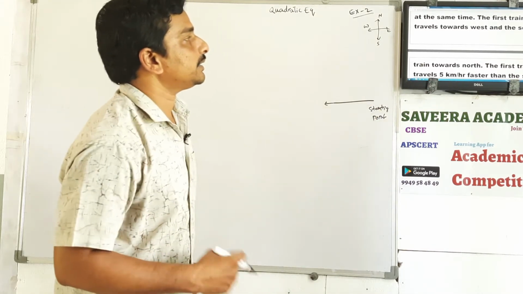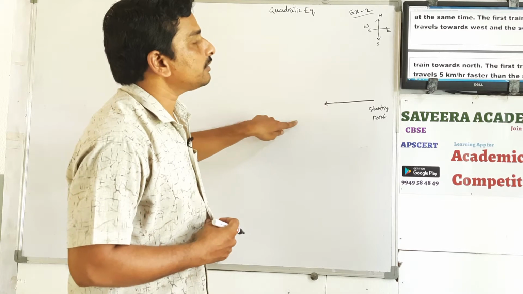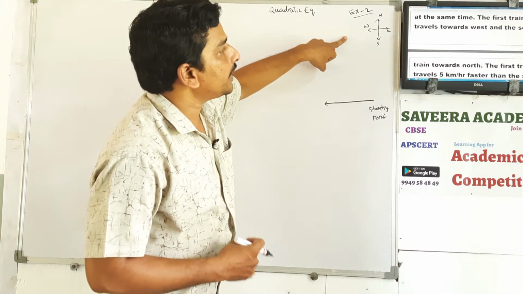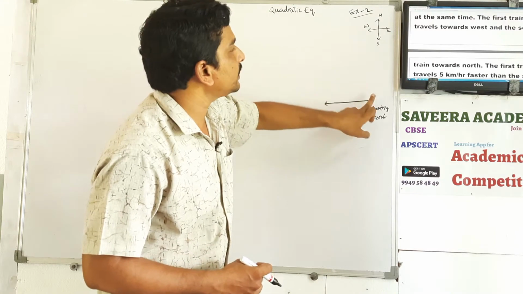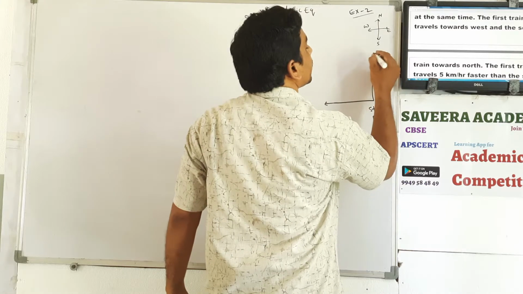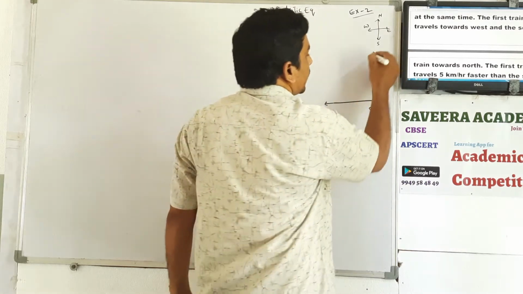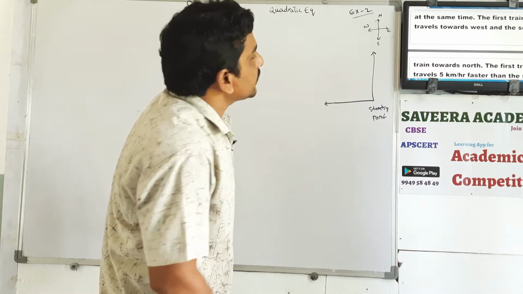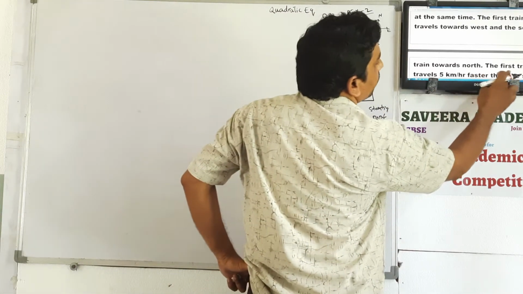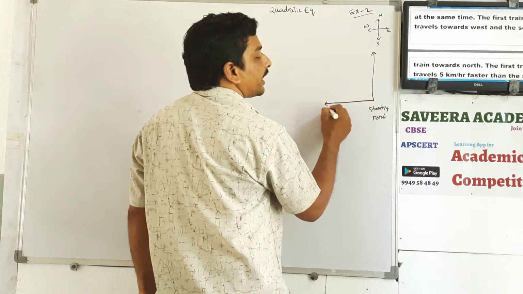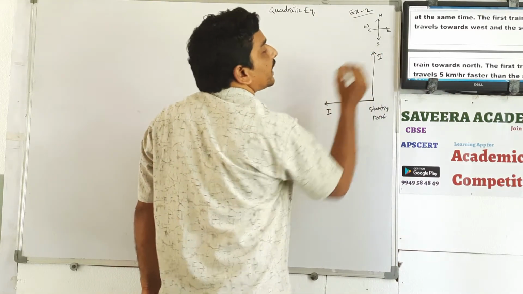Starting point of trains. First train travels towards west. And the second train travels towards the north, in this direction. This is the first train, train number 1. This is the train number 2.